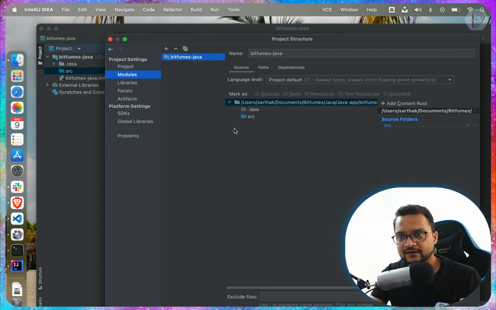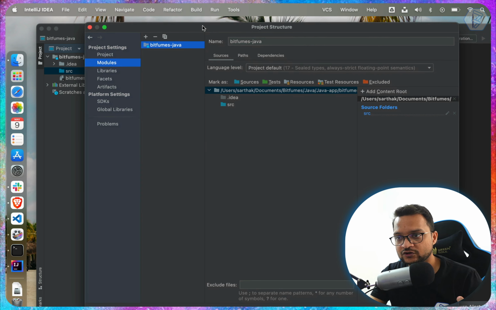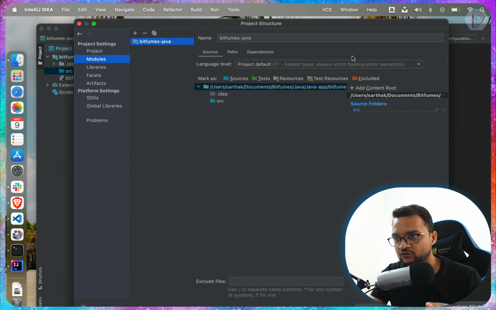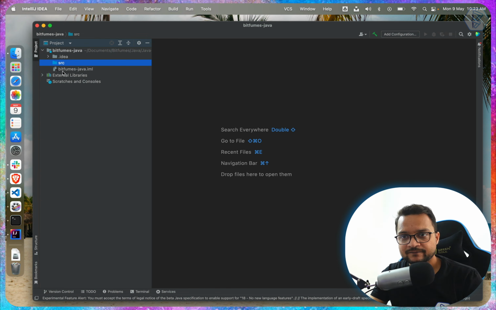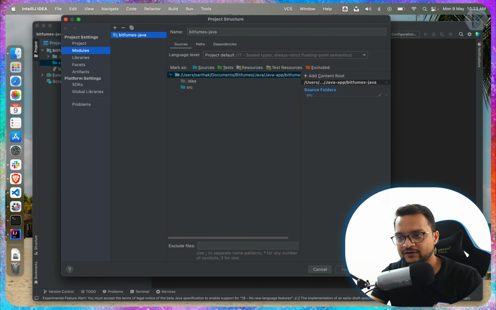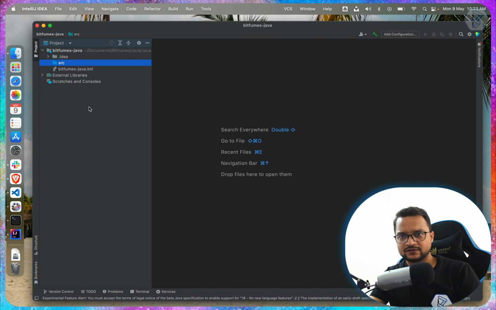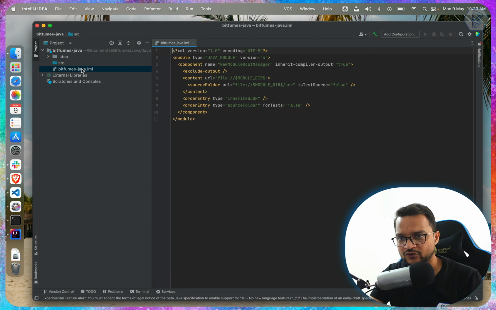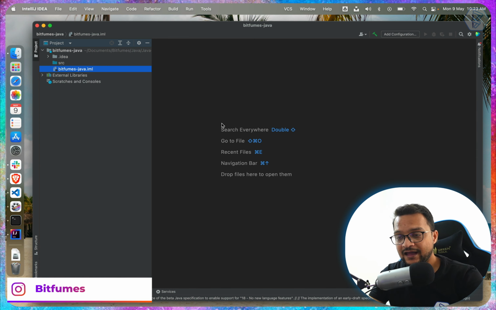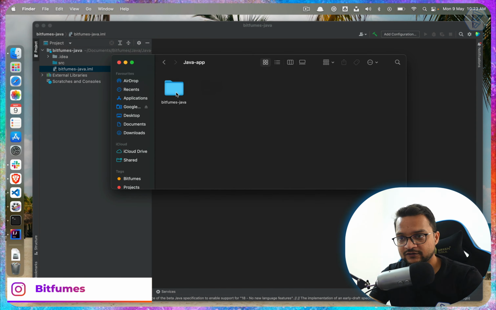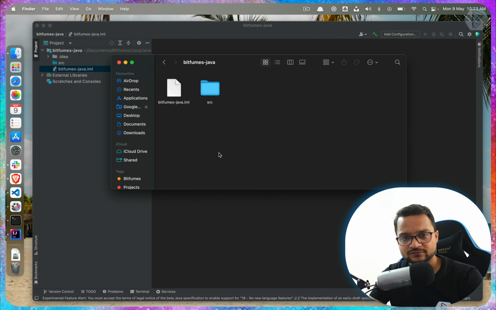Yes, that's it. And now project structure, it's asking and showing all these things. I can just cancel this, and it's not having anything. What? This is not good. Okay, so why does this directory structure we have not contain any code? You can see there is no Java code.